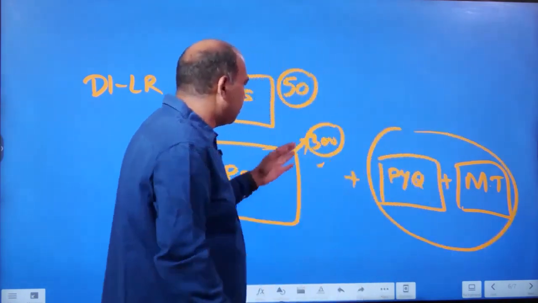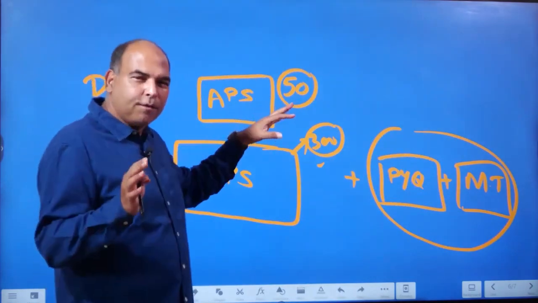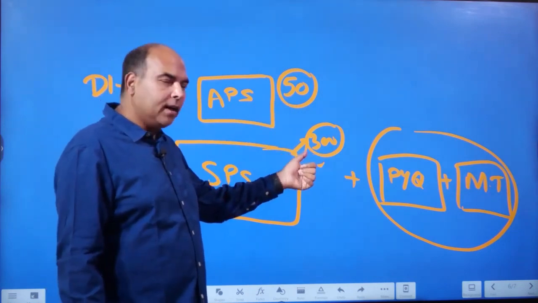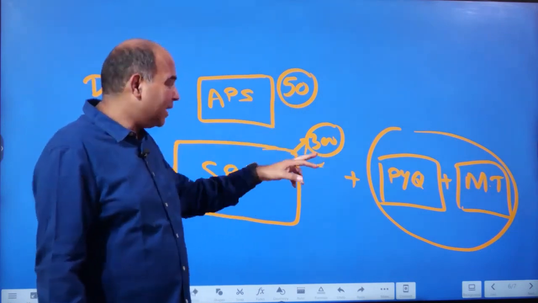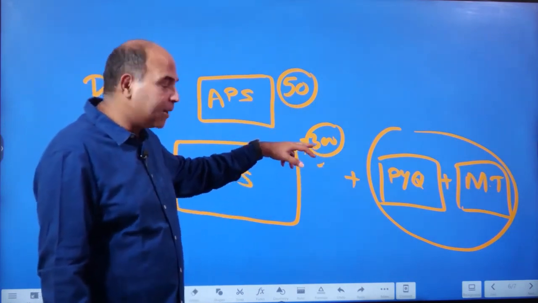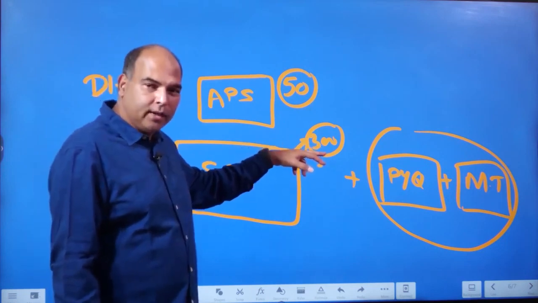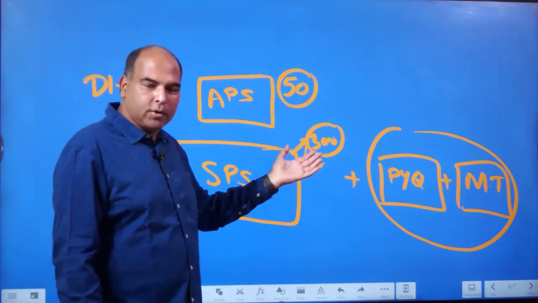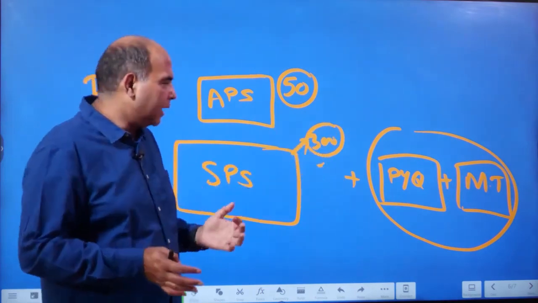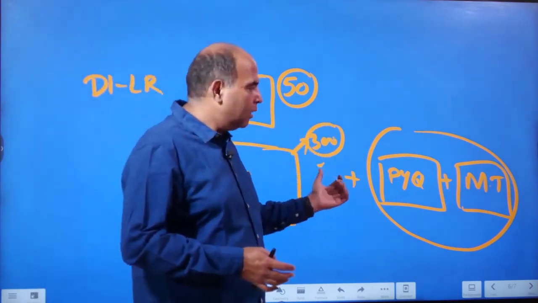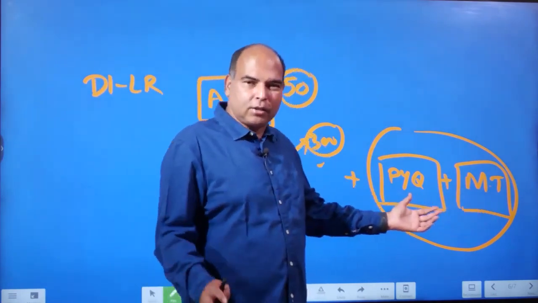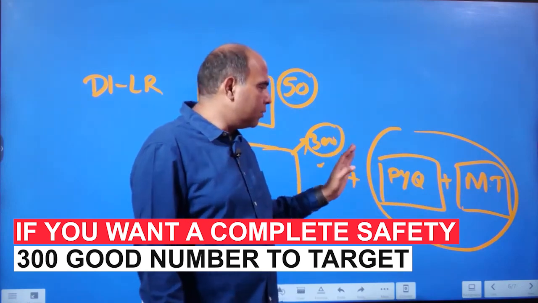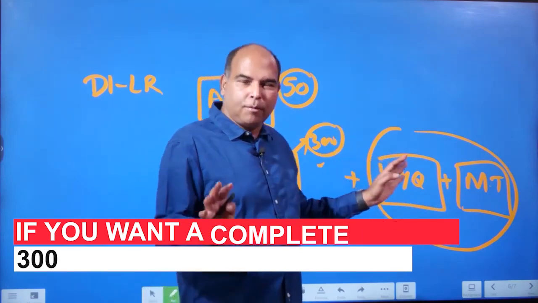So this target you should typically do in a 15-week period. So approximately 20 sets per week should be your target in DI and 20 sets in LR. This is not the combined total for DI plus LR. This is how much you need to do for DI and this is how much you need to do for LR. ठीक है, कुछ लोगों का हो सकता है 200 में हो जाए, but you can judge that, right? 200 यहाँ पे करते हैं और उसके बाद इसमें बाकी कर लेंगे, so that's also okay. But if you want a complete safety, then 300 is a good number to target, right? But 200 में भी हो जाएगा काम.